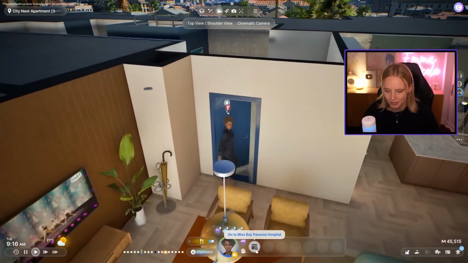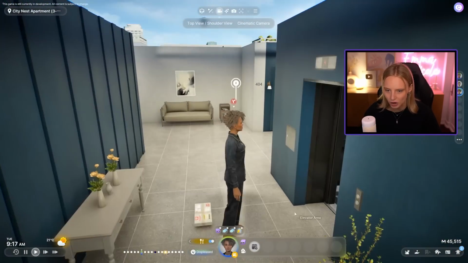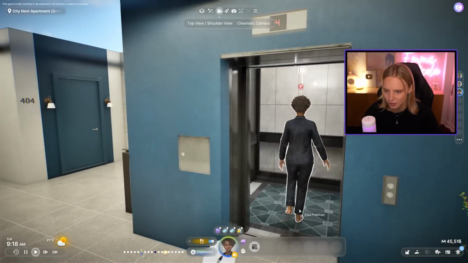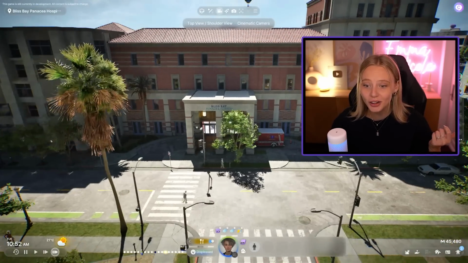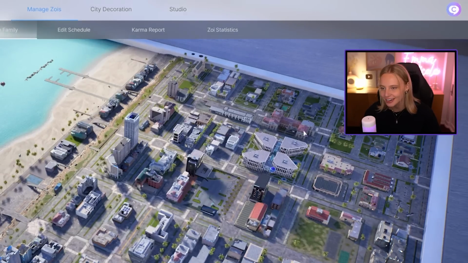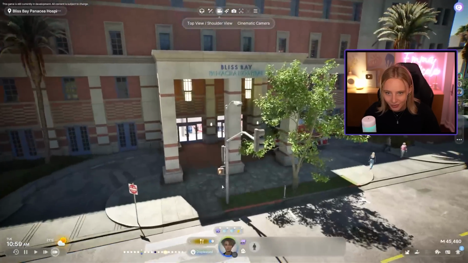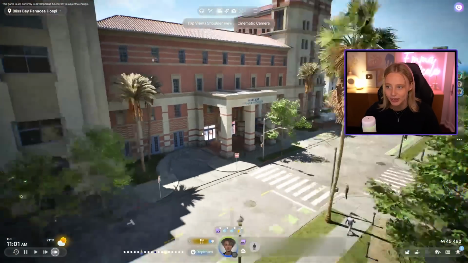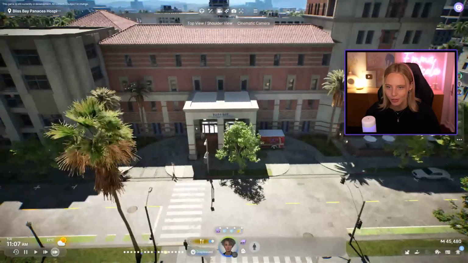So I've accepted the psychotherapy appointment. So now we are going to Bliss Bay Hospital in our pajamas. That's an interesting choice. Let's see what happens. We're gonna follow her. It's the hospital! Whoa, it's the hospital. It's over here. Oh, that is so cool. Okay, so we can't actually play inside of it, but we can see the exterior. And Ellie Freeman is inside. She is having her therapy session.